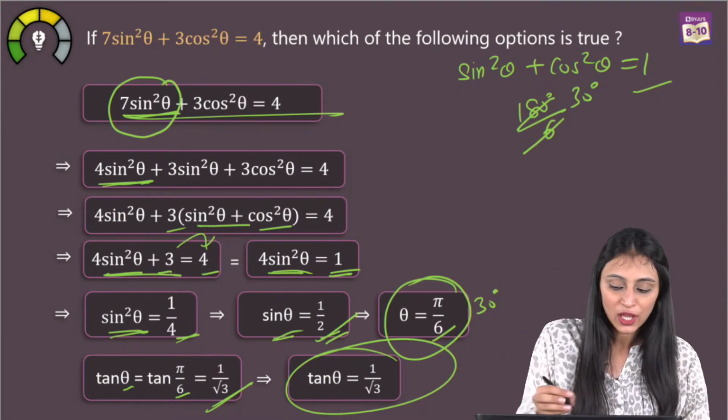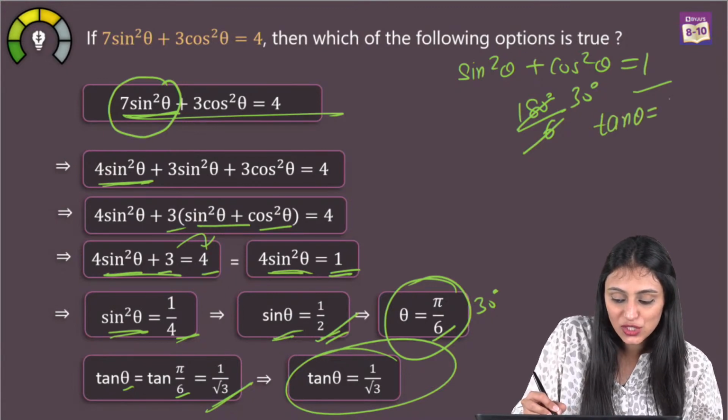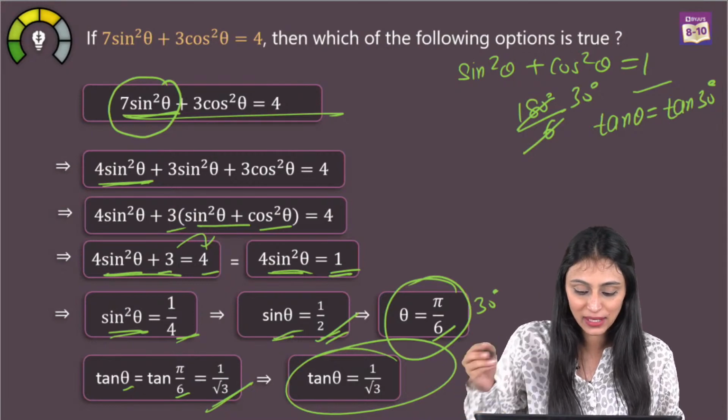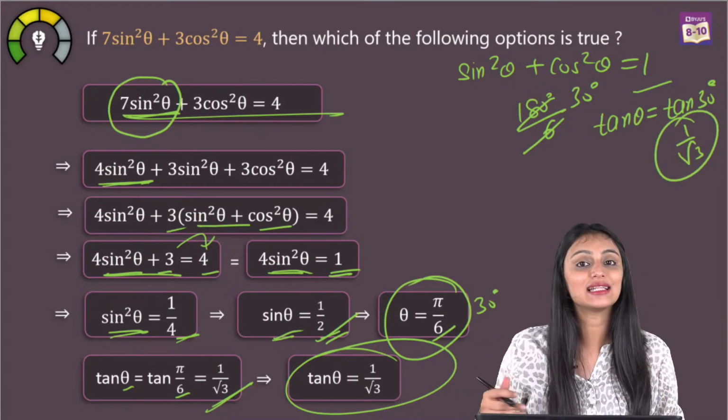That is also fine. So we needed the value of tan theta, which is actually going to be tan 30 degrees. Don't write pi by 6. You can use 30 degrees, right? And tan 30 degrees is nothing but 1 by root 3.